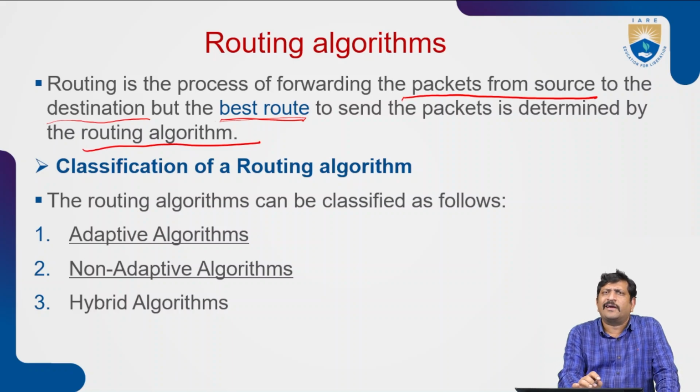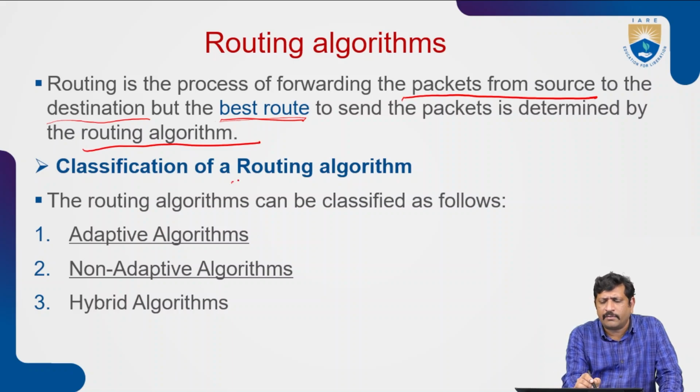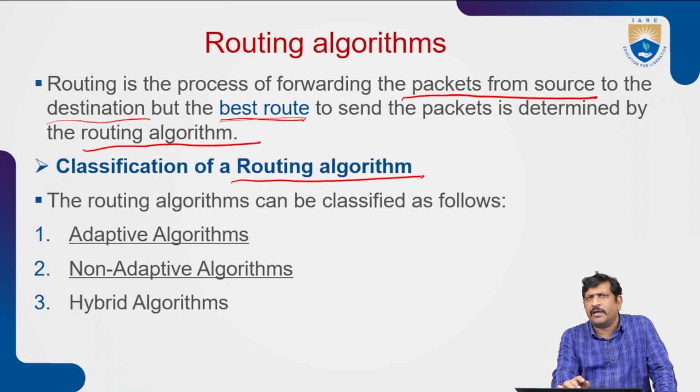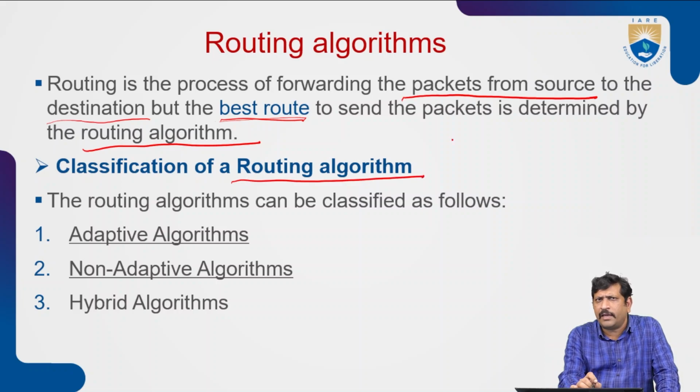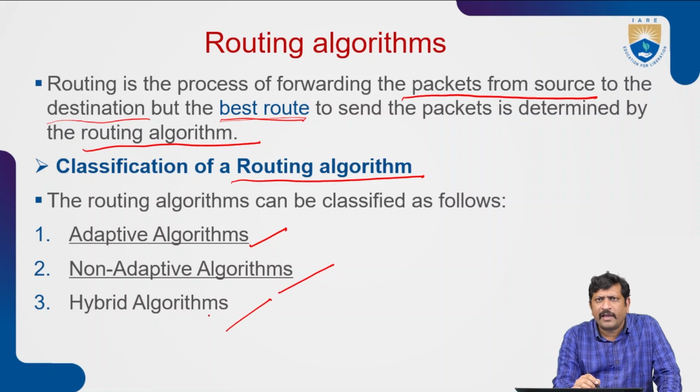Here is the classification of the routing algorithm. The routing algorithm can be classified as adaptive routing algorithm, non-adaptive routing algorithm, and hybrid algorithm, which combines both adaptive and non-adaptive.